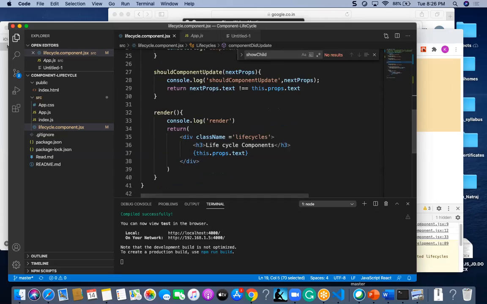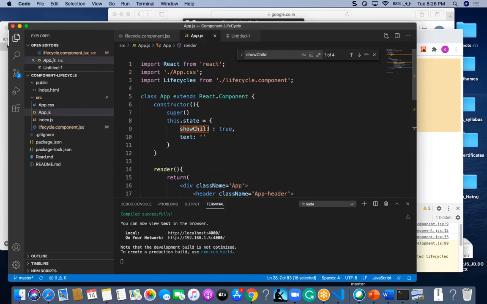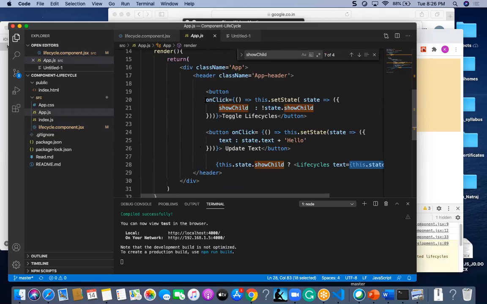Coming to this app.jsx, it will take two things here. The first thing is the logic: if I click on the button, it will toggle the lifecycle methods without updating the component. I am not going to update anything in the component.